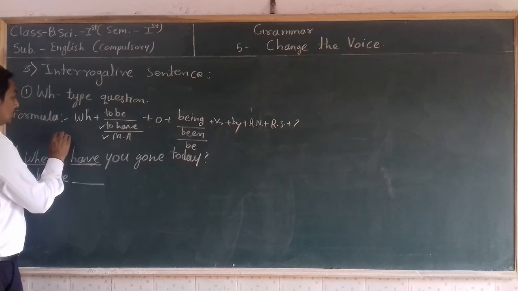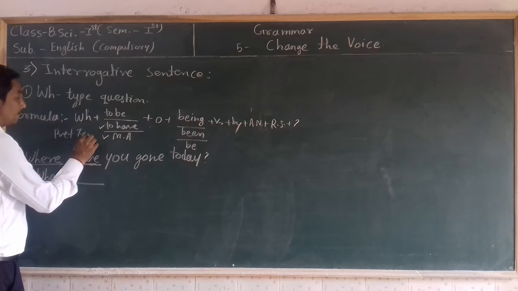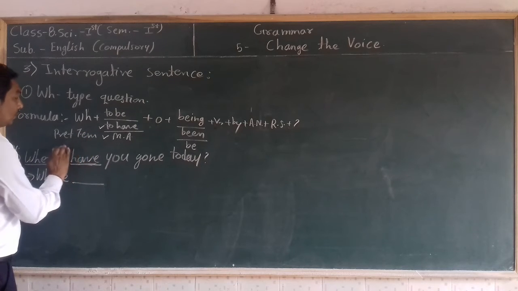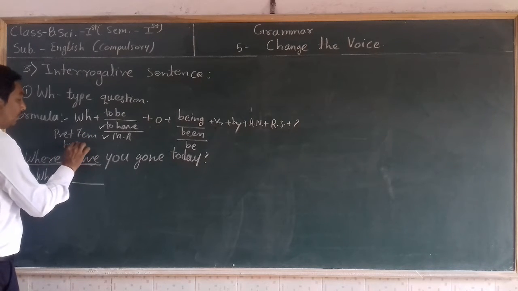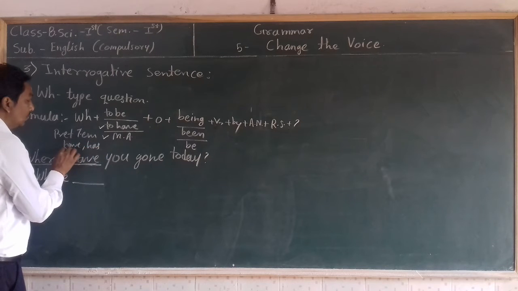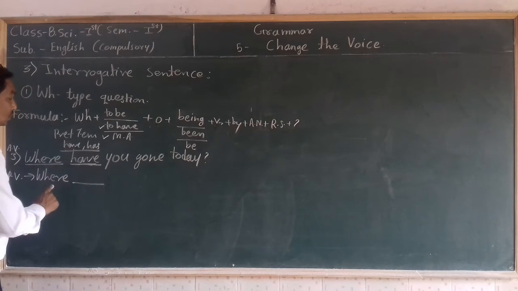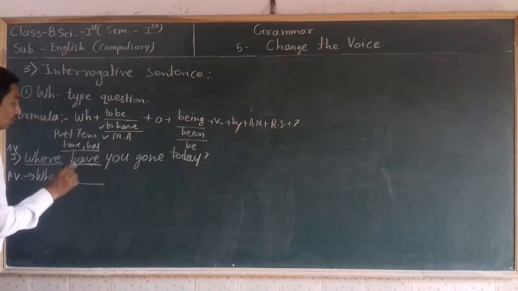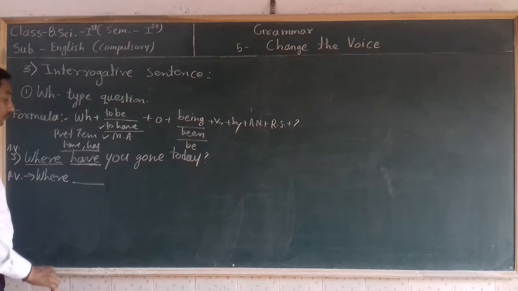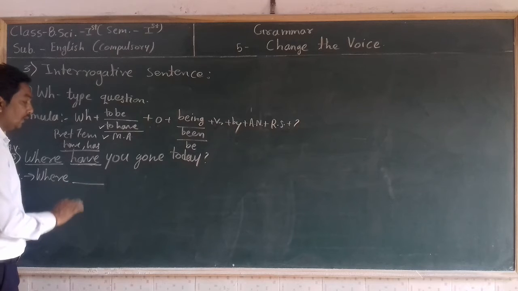So have is the form of present tense. In present tense there are two forms of to have: have and has. So anyone from these two we are going to use here. Why? Because here is given the present form of to have. We have left space here.